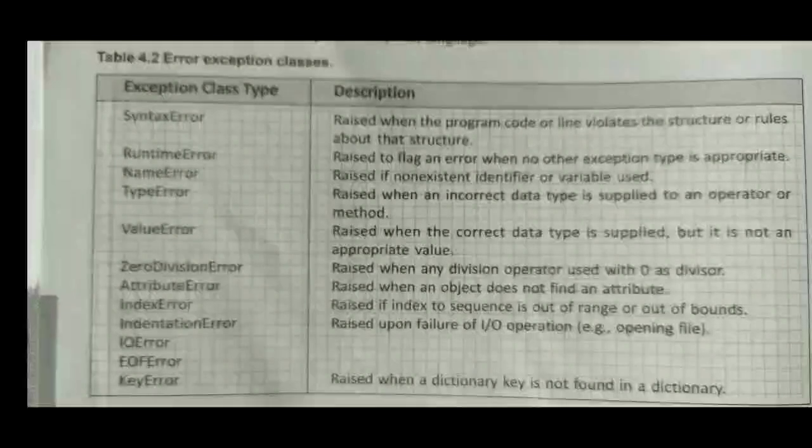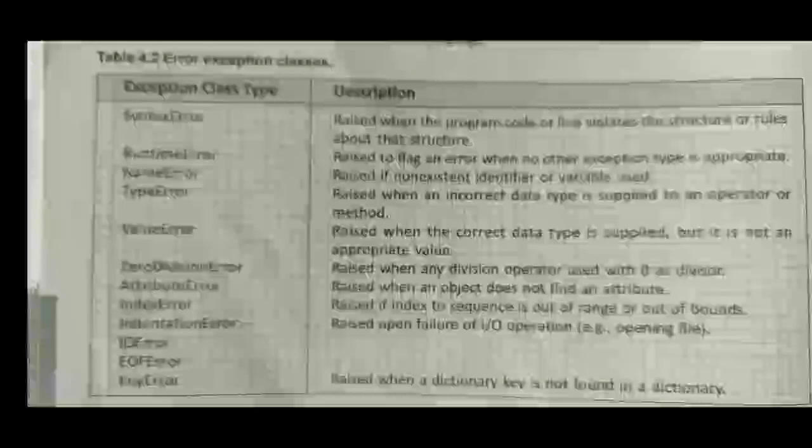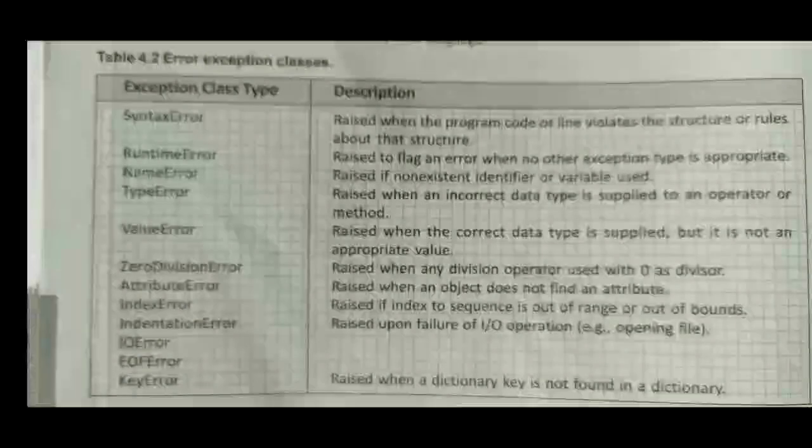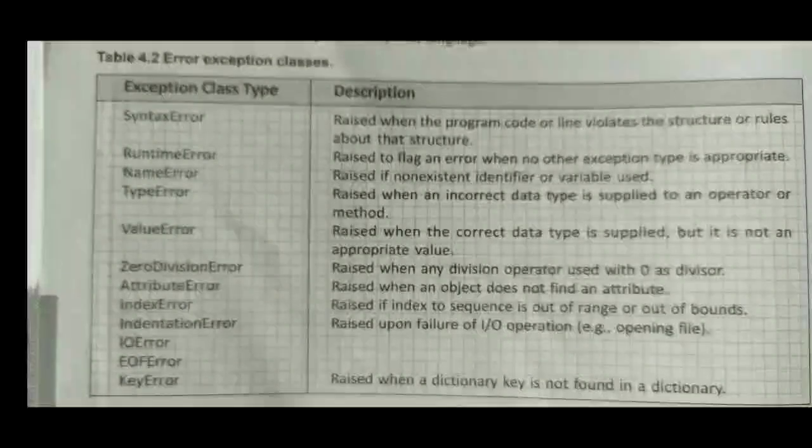So let us see, TypeError is raised when an incorrect data type is supplied to an operator or a method. There are several possible causes for a type error. These are when you are trying to use a value improperly, for example, indexing a string, list or tuple with something other than an integer.